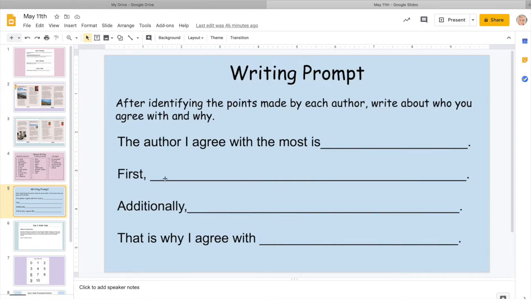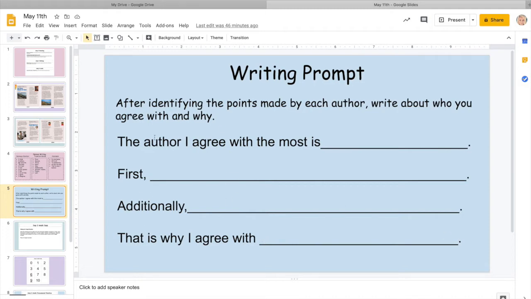So first, you're going to give the first reason that you agree with that author. Additionally, you're going to give another reason. If you're going to list another reason, you can put finally. And then here is our conclusion where we're restating our topic sentence using different words. So we started with "The author I agree with the most is," and so we're going to end it with "That is why I agree with," and then you're going to list the author's name. Okay, so that's your writing prompt.